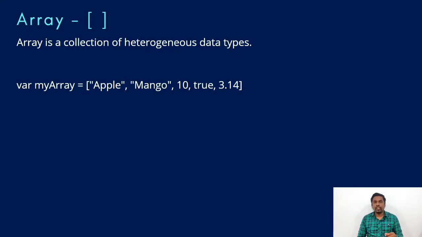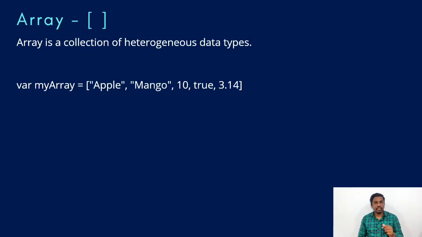Most technologies declare arrays in square brackets only. So whenever you see a square bracket, irrespective of technology, JavaScript, it usually means arrays. Even in the title, you can see I have denoted it as arrays and square brackets.